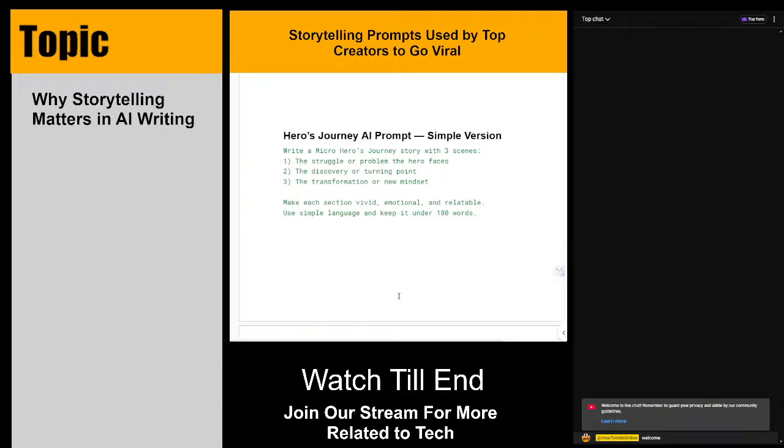If we see an advanced version of the hero's journey AI prompt, we have this also for you for advanced usage. Wait for a second and I will show it on your screen.